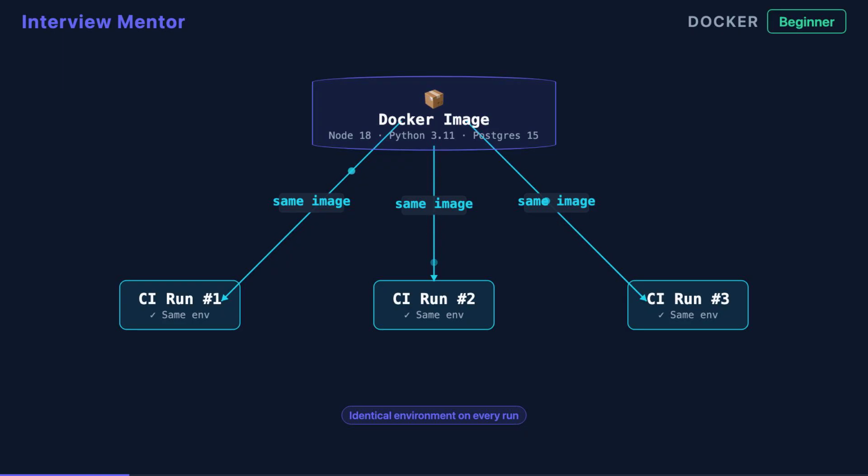Whether you need Node 18, Python 3.11, or a specific Postgres version, it is all baked into the image. No more surprises from a runner with the wrong NPM version or a missing system library. Same image, same environment, every single run.